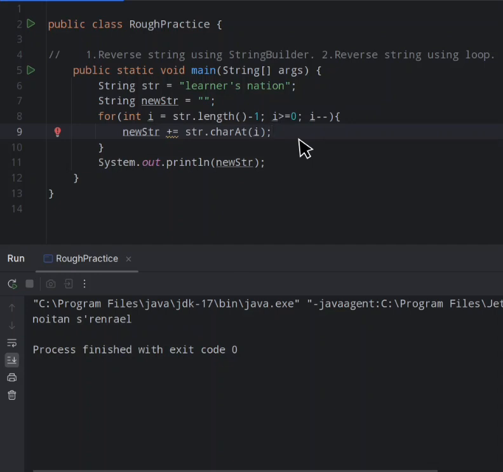So this is how you can reverse a string using a string builder, or you can simply use a loop to reverse a string.